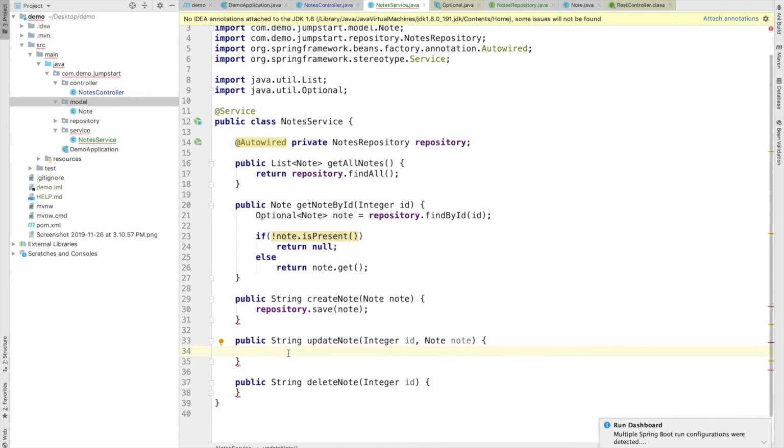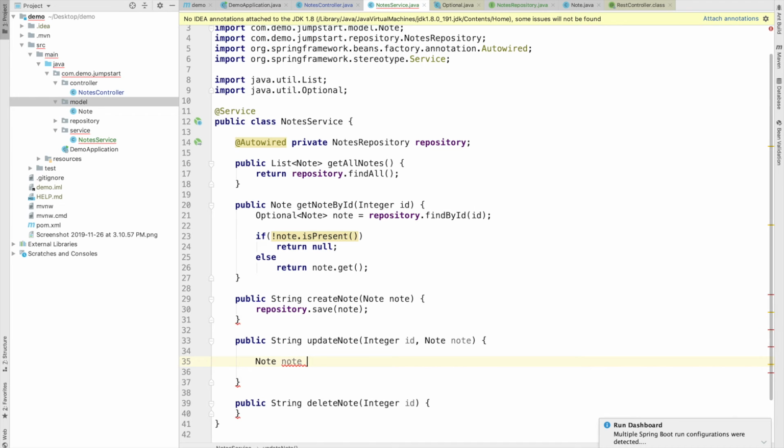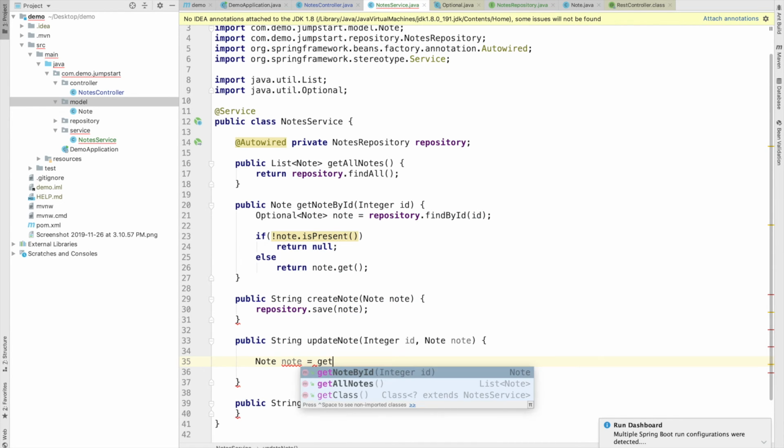In the update node method, we just have to use this get node by id. So let's just add a condition. Let's create Node existing node is equal to get node by id.